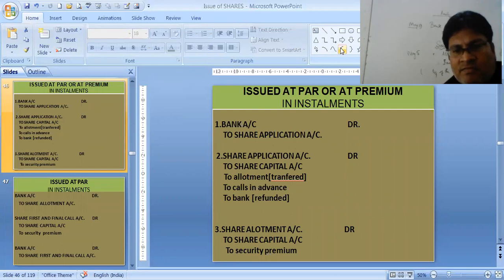Before that, we will be doing the journal entries: bank to share application to share capital. If excess money, then to allotment. If still excess, to calls. If still excess, then to bank, refund money.